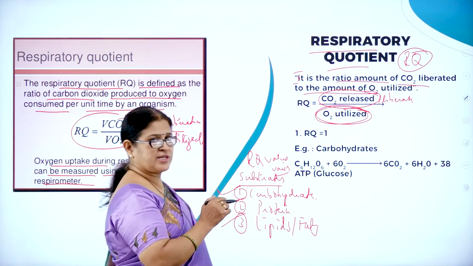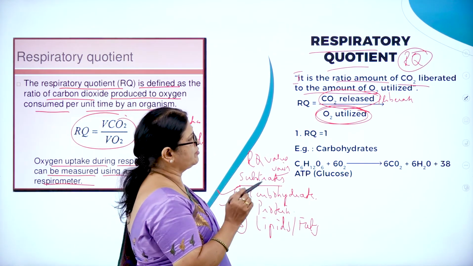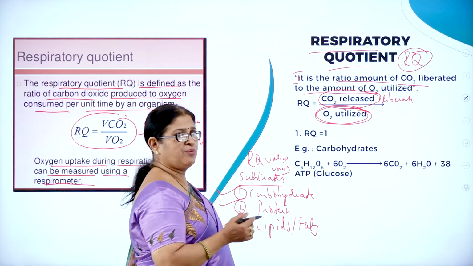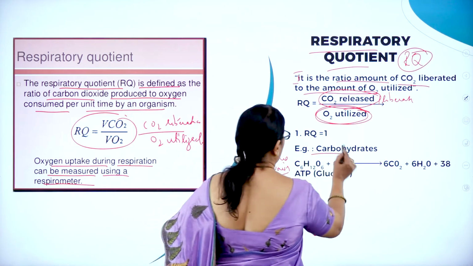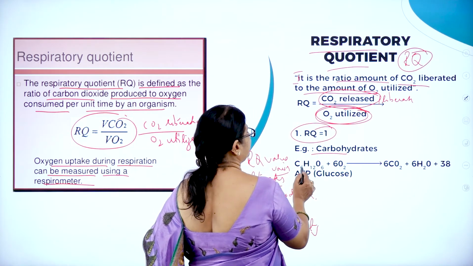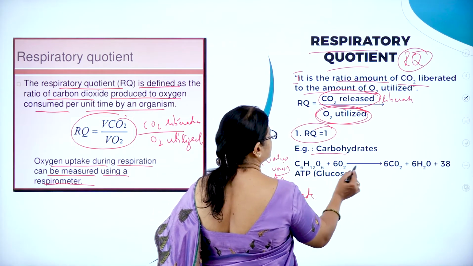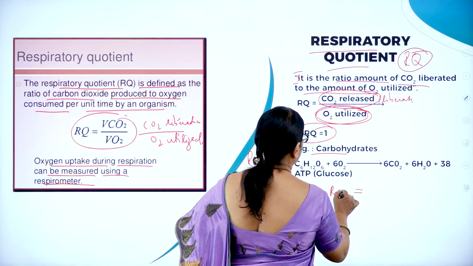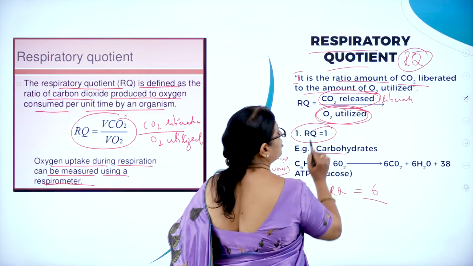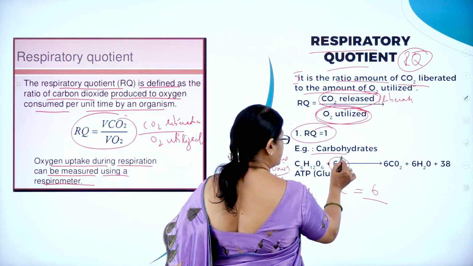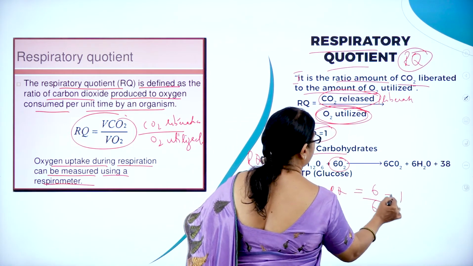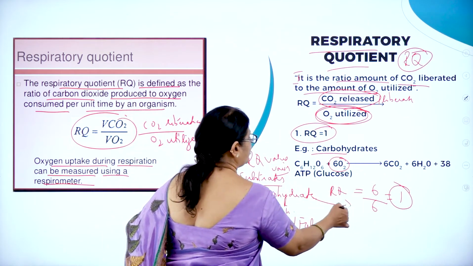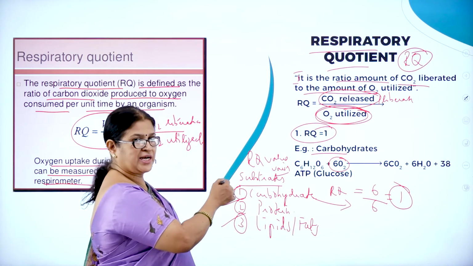So, what is the respiratory quotient? It is the ratio of the amount of CO2 liberated to the amount of O2 utilized. So, the RQ value for carbohydrates is 1. How do we calculate it? For example, here you can see CO2 liberated is 6, so RQ is equal to 6 by O2 utilized. How much O2 is utilized? 6. So it is 1. So, the RQ value for carbohydrate is 1. You can calculate like this.